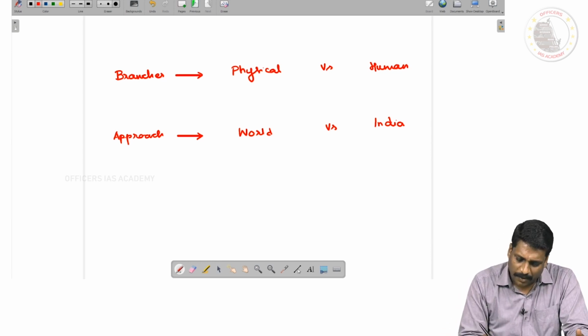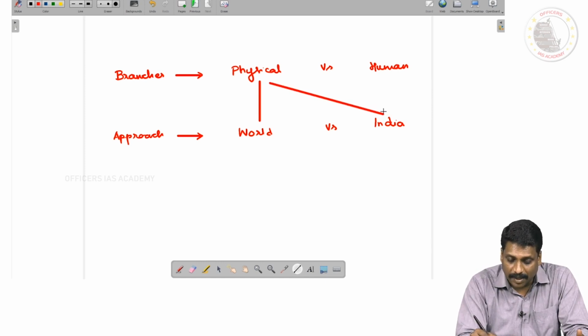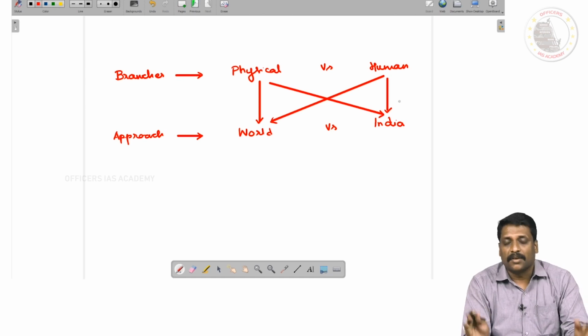Now, if that is the case, how many different combinations exist in this subject called geography? Primarily, the combinations are four. What are they? One, physical geography of the world. Number two, physical geography of India. Number three, human geography of the world. And number four, human geography of India. These are the four different combinations of study that we will have.